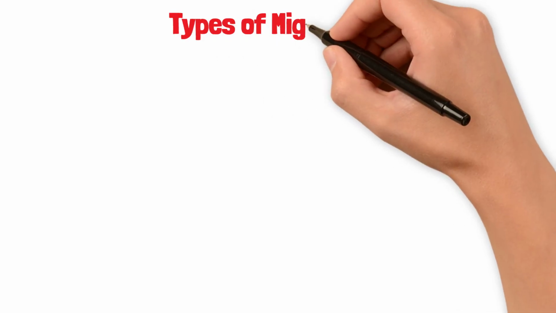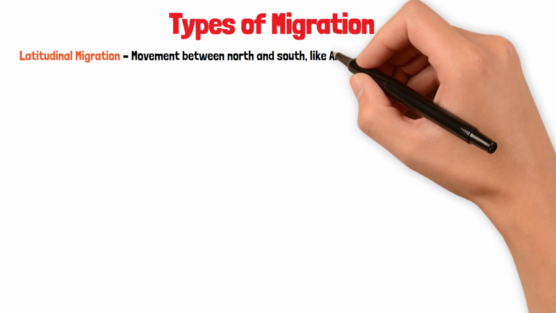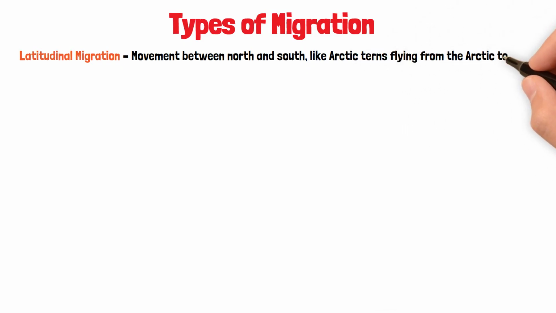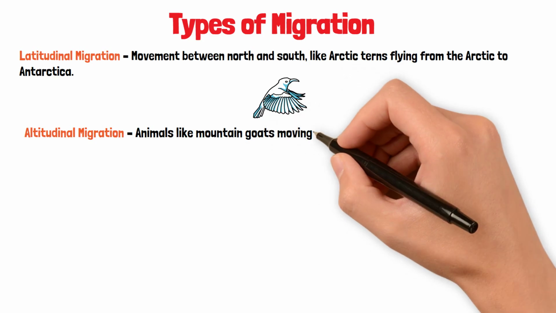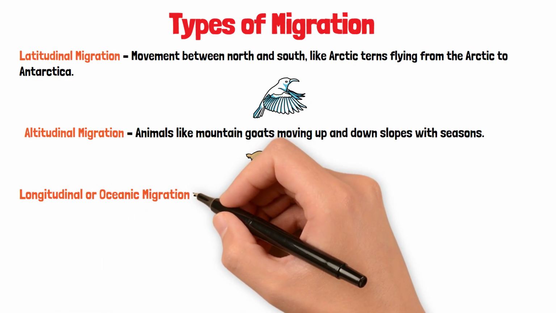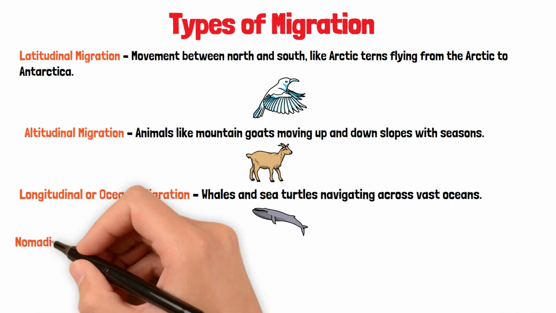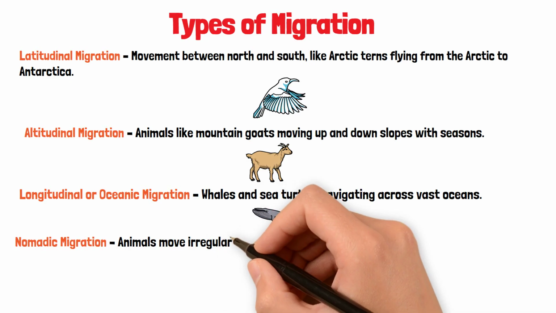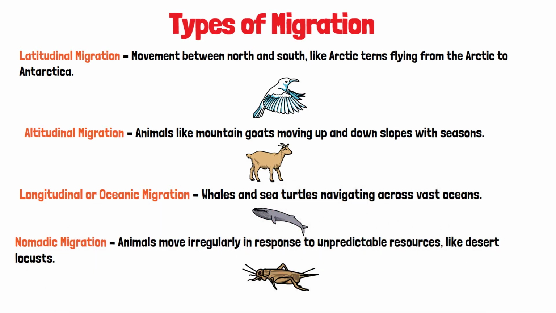Types of migration. Latitudinal migration. Movement between north and south, like Arctic terns flying from the Arctic to Antarctica. Altitudinal migration. Animals like mountain goats moving up and down slopes with seasons. Longitudinal or oceanic migration. Whales and sea turtles navigating across vast oceans. Nomadic migration. Animals move irregularly in response to unpredictable resources like desert locusts.